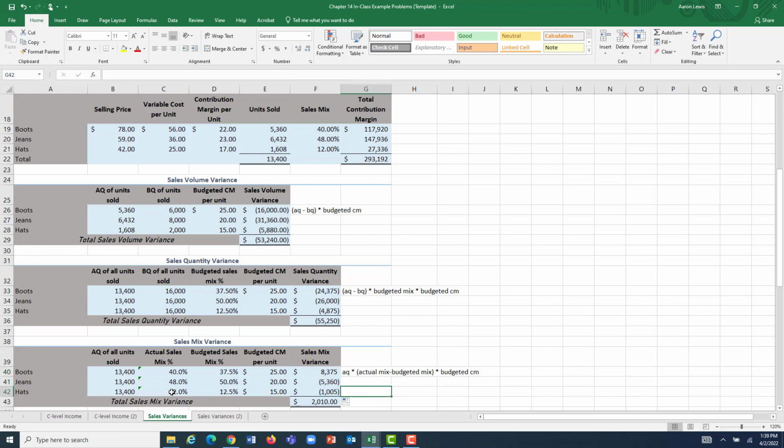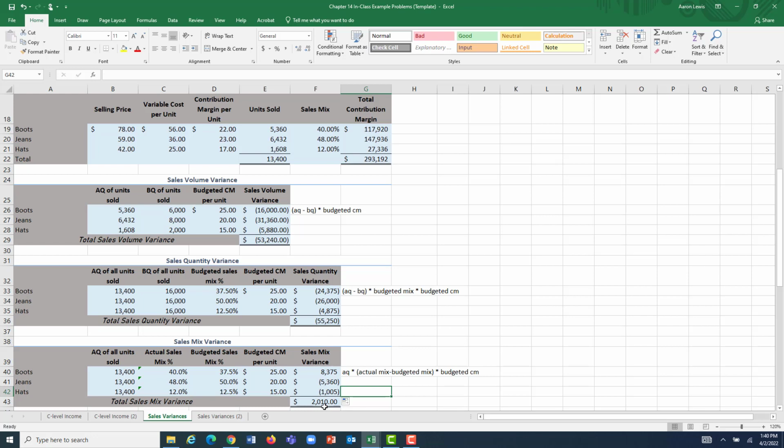And hats was just a little bit below what we had budgeted for, so that slight decrease in hats from our mix means that hat sales should have contributed $1,005 less towards our overall margin. But in total, we actually have a favorable sales mix variance.